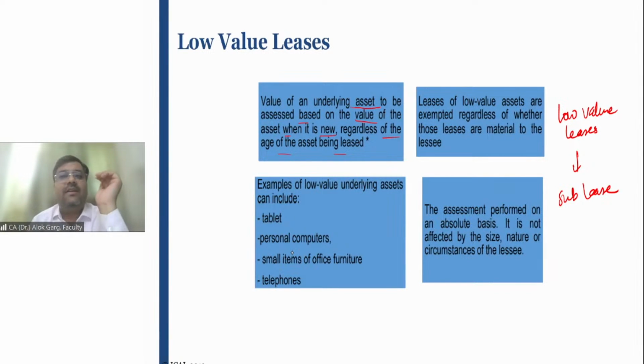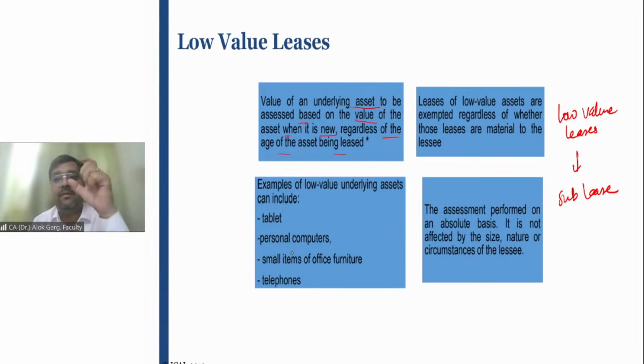There are two exemptions in Ind AS 116: short-term leases and low value leases. If the lease is short-term in nature or low value in nature, in that case you can just do P&L accounting, where you accrue the rent and you pay the rent. As simple as that. No discounting, no present value is required. What is a short-term lease? A short-term lease is a lease where the lease period is 12 months or less.